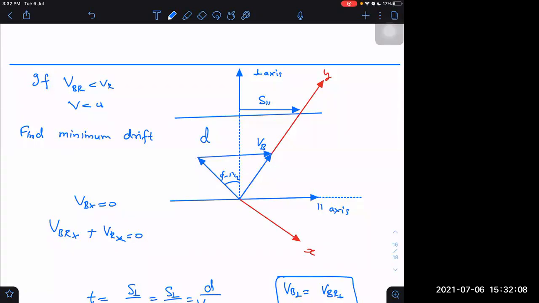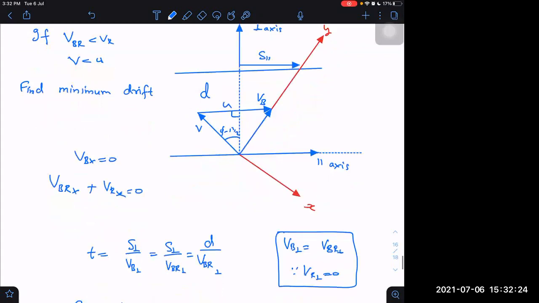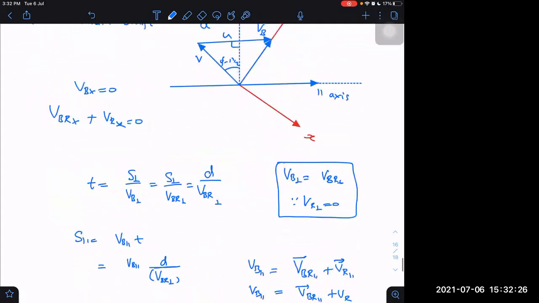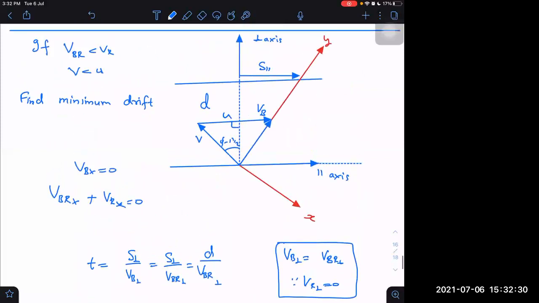And this is V and this is U. Sir, what will happen when V is less than U? Once explain that one, sir. V less than U, that only I'm doing now. It is not yet finished. If V is less than U, the question was what is the minimum drift?